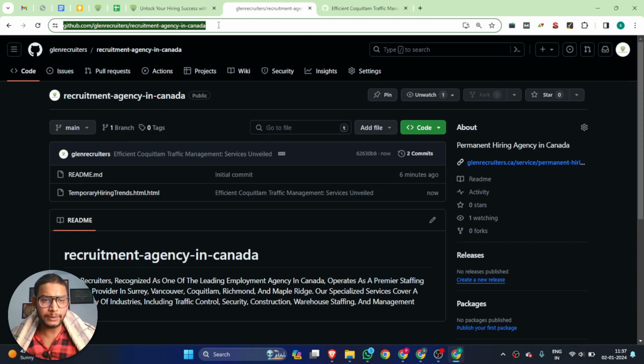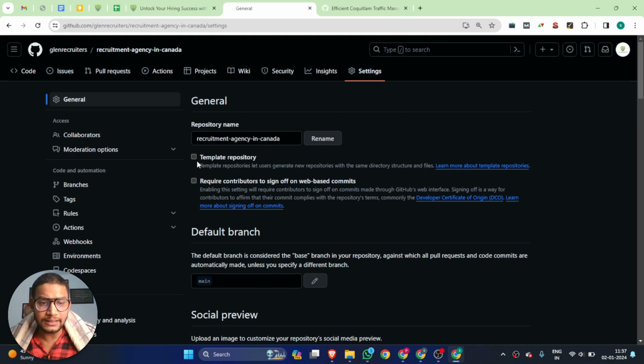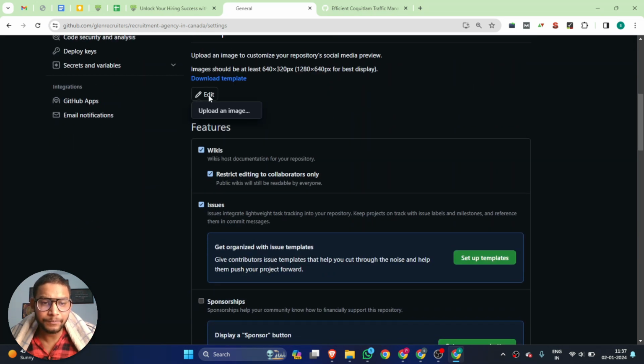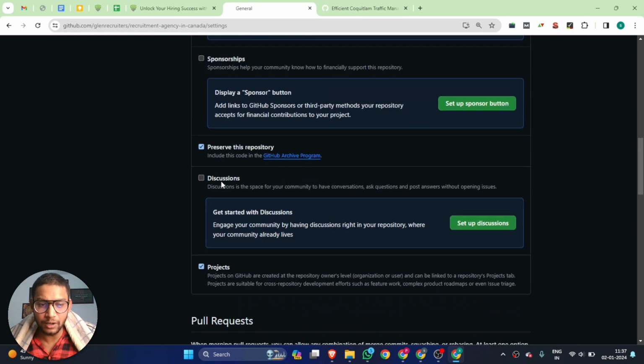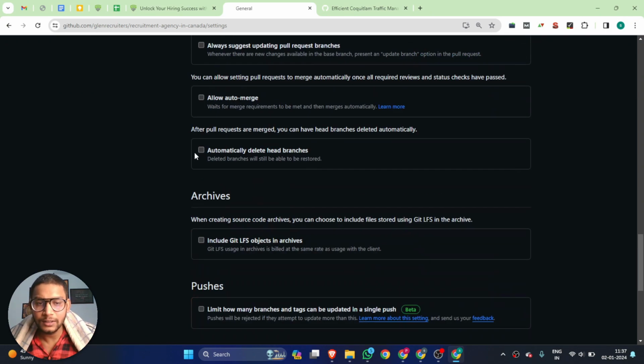So let me show you. Once you complete this process, you can go to your settings, and there, if you want to rename your file, you can also do that, and if you want to upload a banner image or any other things, you can also do that. There are a lot of options you can explore.